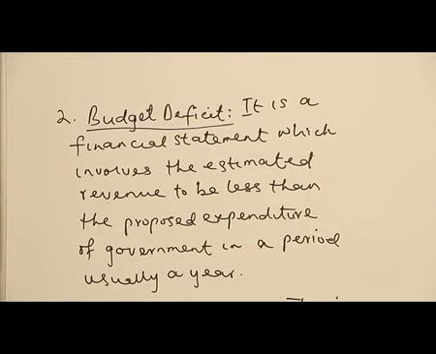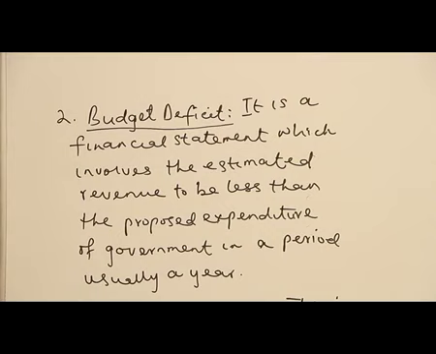The government is not proposing to make more revenue, but government is proposing to spend more in the economy. So if the revenue they are going to get is less than what they are spending, the implication is that the government is going to borrow from various organizations, either internal or external. So due to the economic situation of the country, government can try to, maybe in order to control the inflation they are experiencing in the economy, or because government has a huge capital outlay that government is trying to carry out.